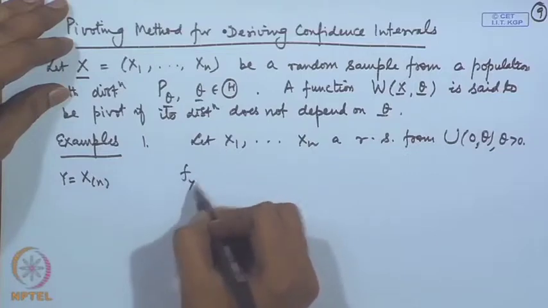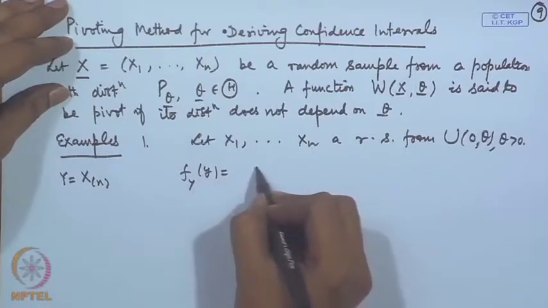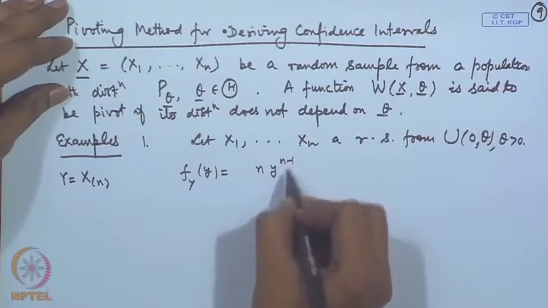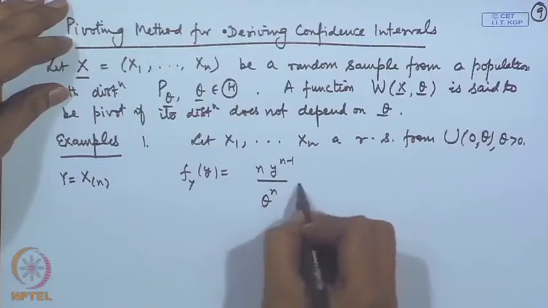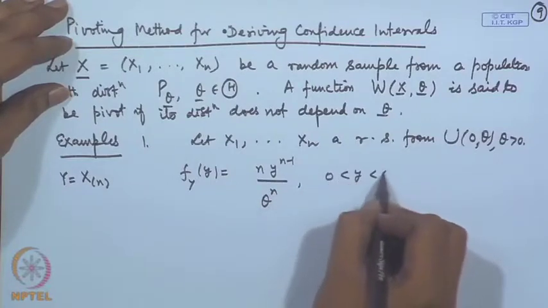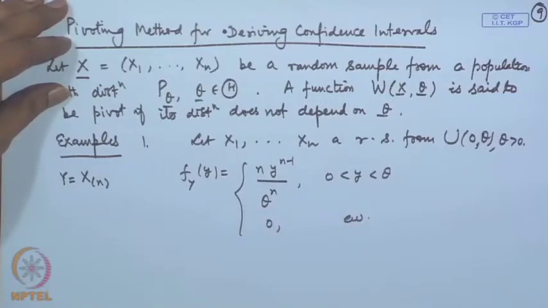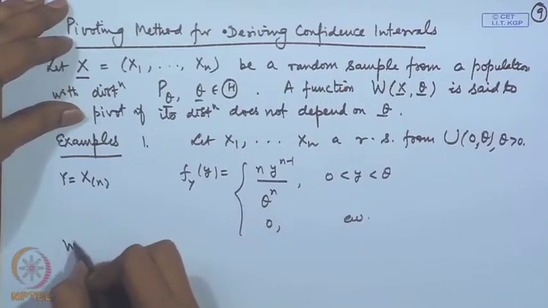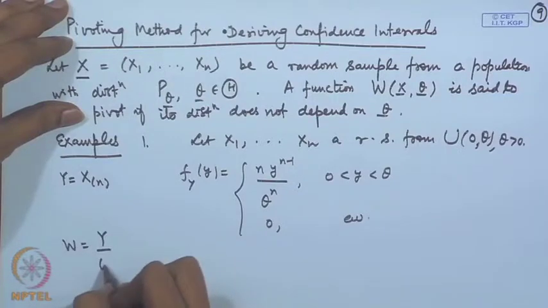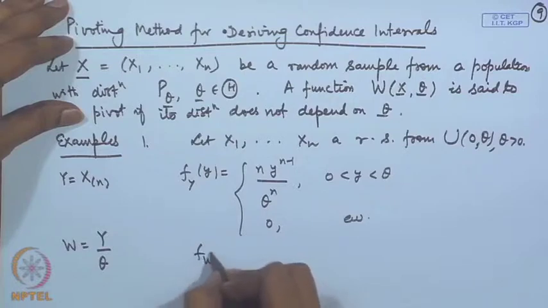You know the distribution of y, that is n y to the power n minus 1 by theta to the power n, it is 0 elsewhere. In this one if I define say w is equal to y divided by theta, then what is the distribution of w?